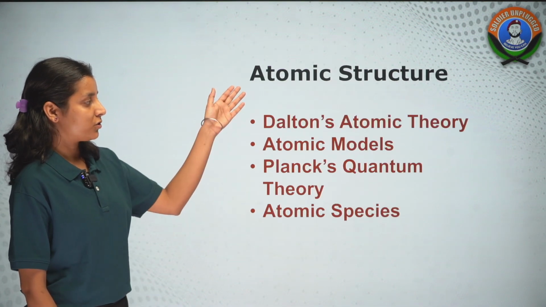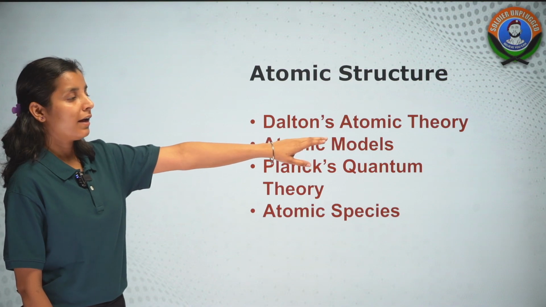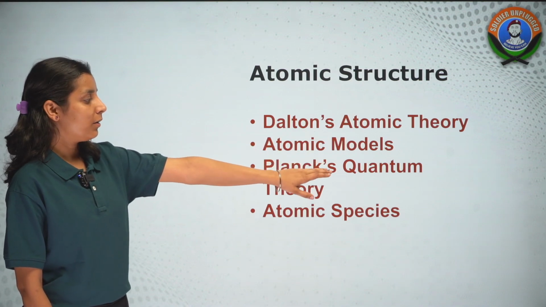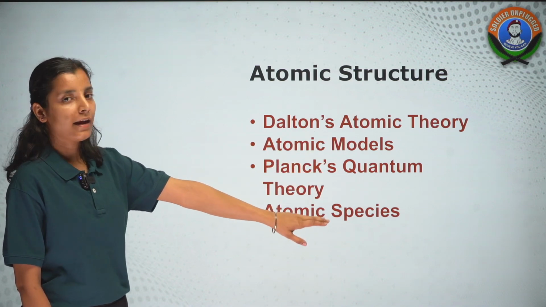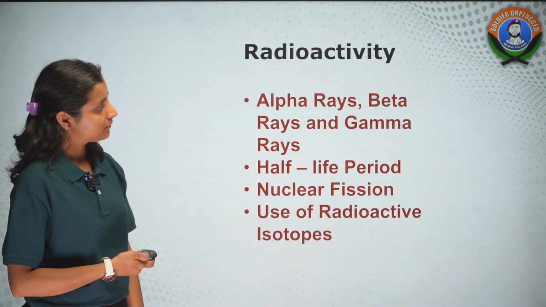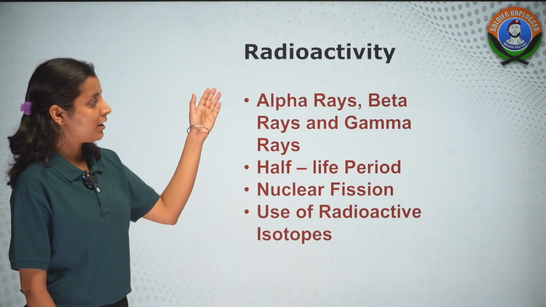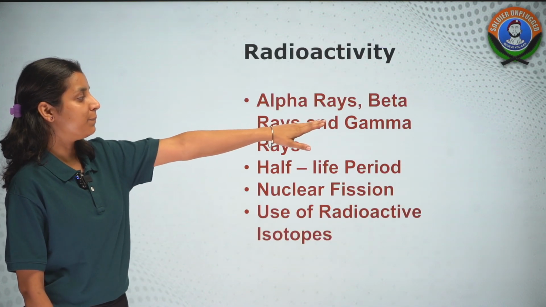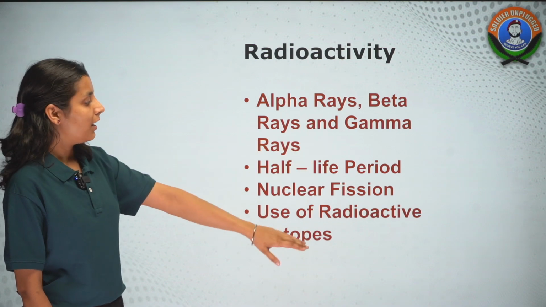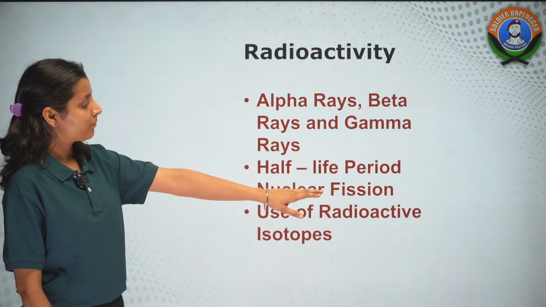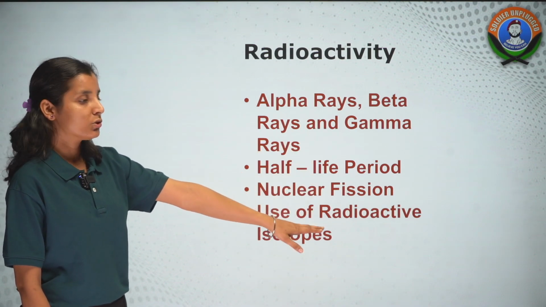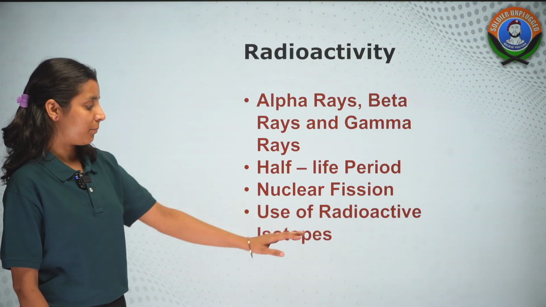Then we have atomic structure, Dalton's atomic theory and atomic models पढ़ेंगे. Then we have Planck's quantum theory and atomic species. Then we have radioactivity. In this we'll talk about alpha rays, beta rays and gamma rays. Half life period study करेंगे. Then nuclear fission and use of radioactive isotopes. This is an important topic.